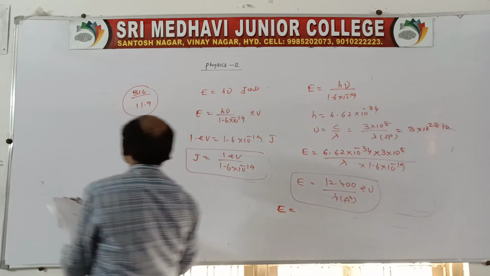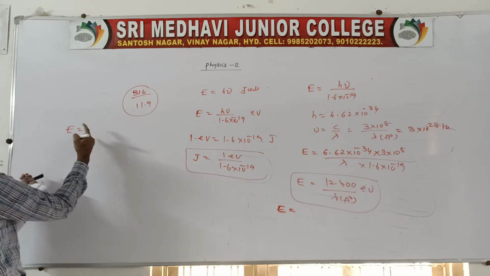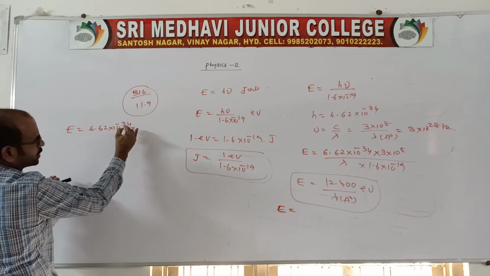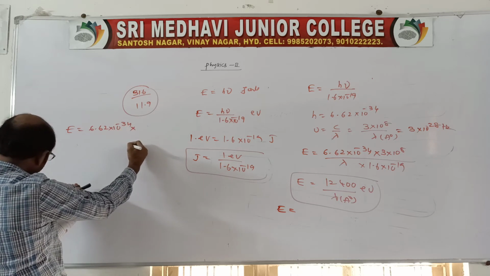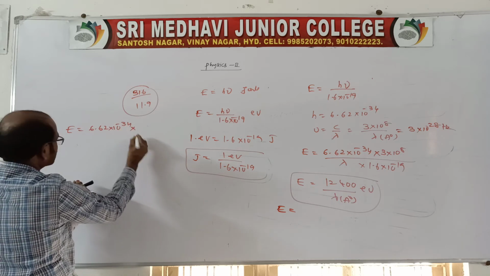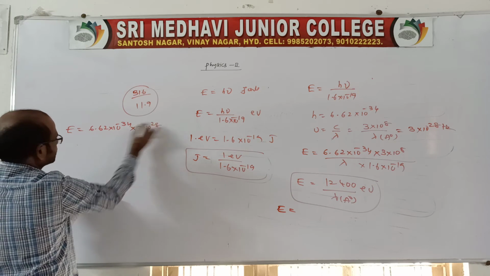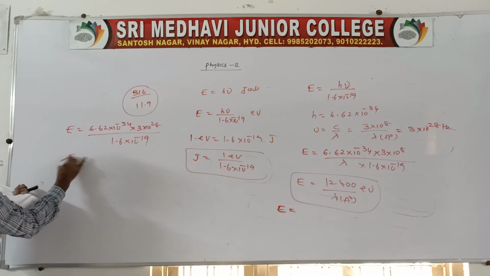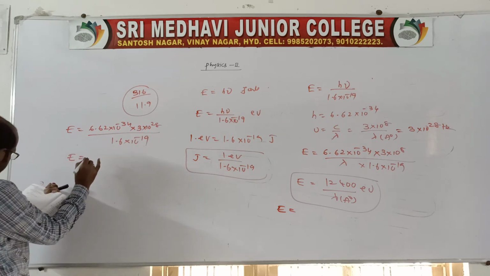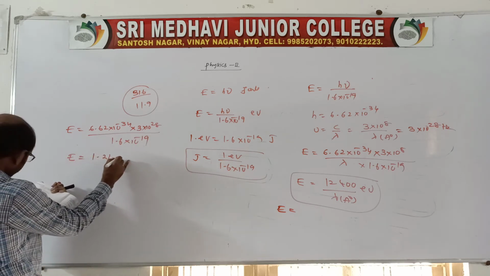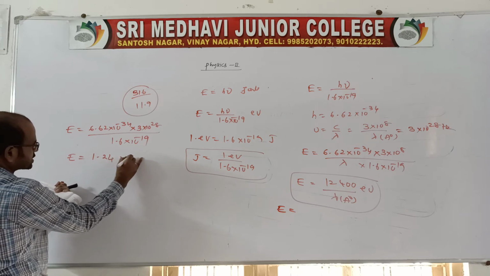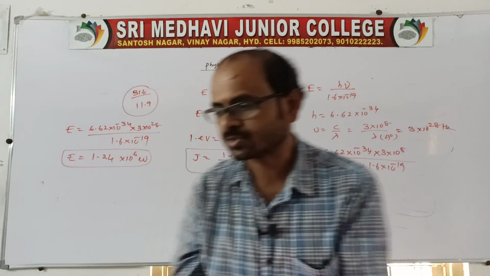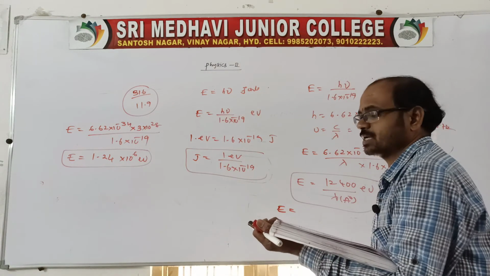So here we can say like this, E is equal to h nu, that is 6.62 into 10 power minus 34 into the frequency, which you write directly as 3 into 10 power 20, divided by 1.6 into 10 power minus 19. Then you simplify this. See, we may get approximately 1.24 into 10 power 6 electron volt for the electromagnetic wave given.